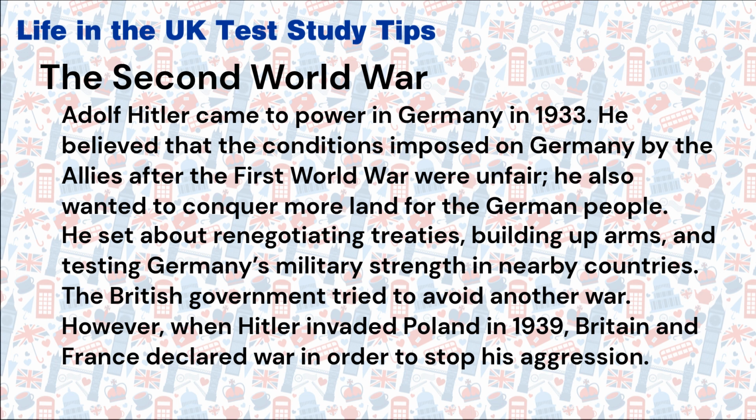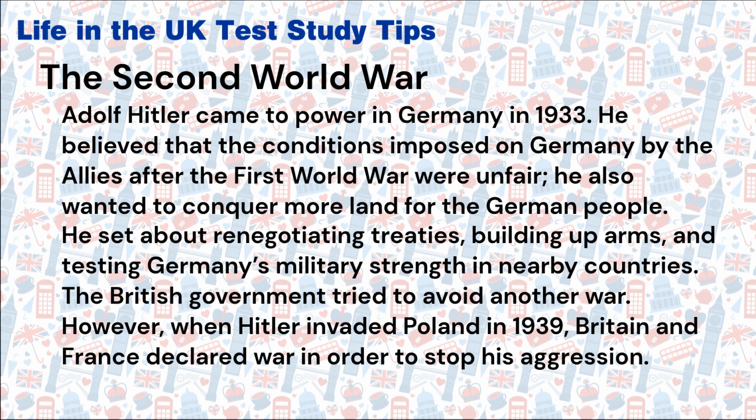Adolf Hitler came to power in Germany in 1933. He believed that the conditions imposed on Germany by the Allies after the First World War were unfair. He also wanted to conquer more land for the German people. He set about renegotiating treaties, building up arms, and testing Germany's military strength in nearby countries.